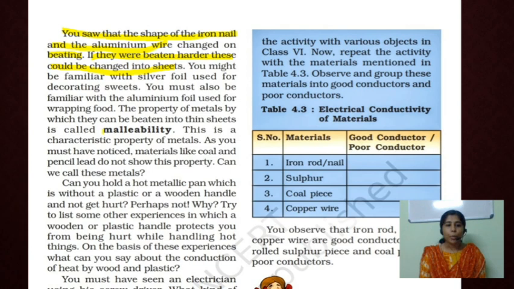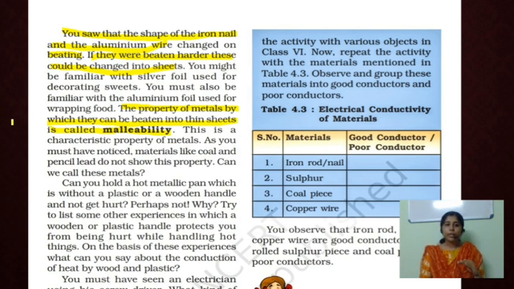And this property is called malleability. The property of metals by which they can be beaten into thin sheets is called malleability. Here we saw that the shape of iron nail and aluminium wire changed by beating with this hammer.